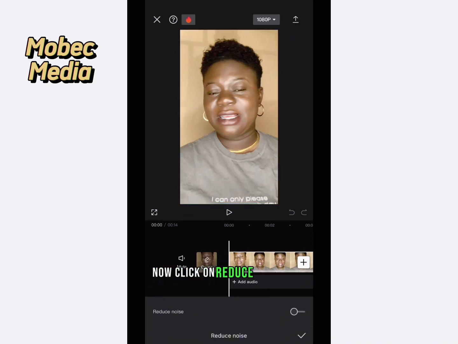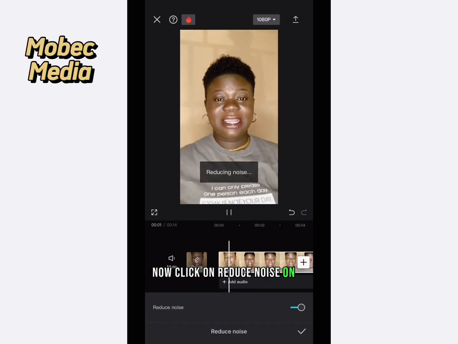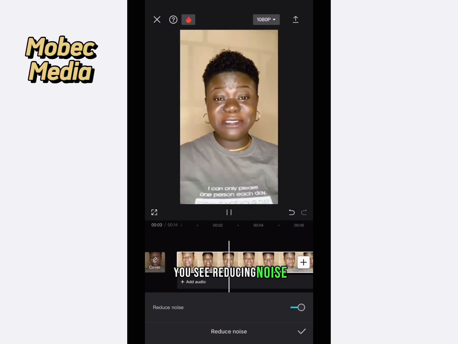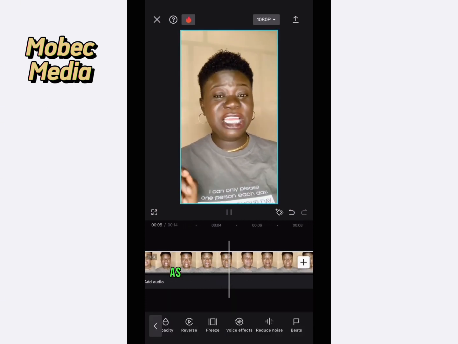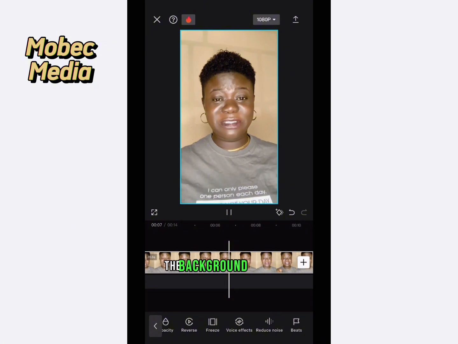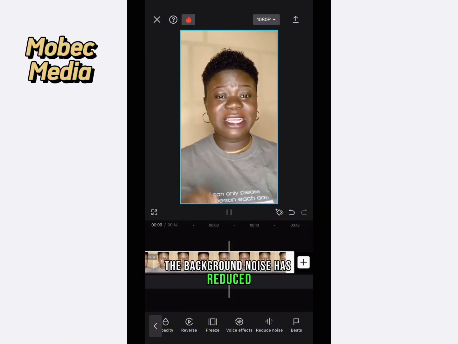Now click on Reduce Noise. On it, you will see Reducing Noise. Click on it. As you can see, the background noise has reduced.